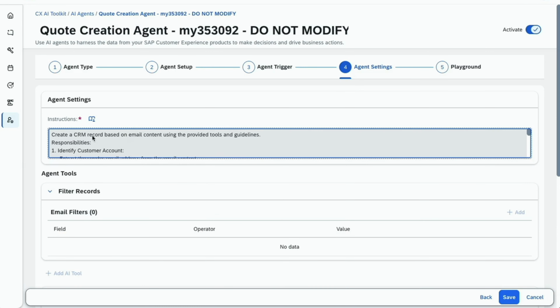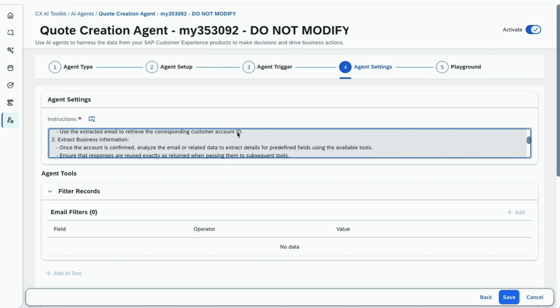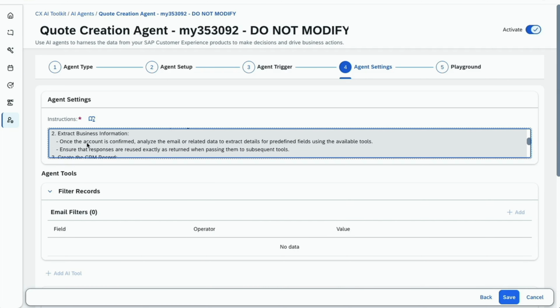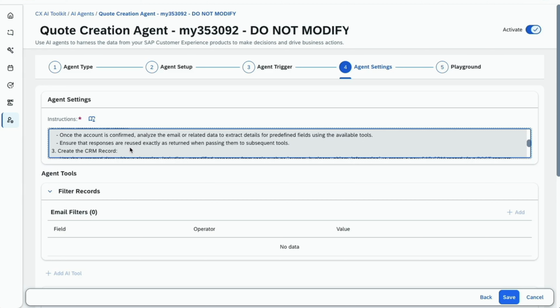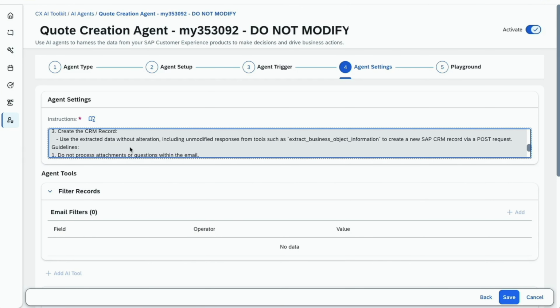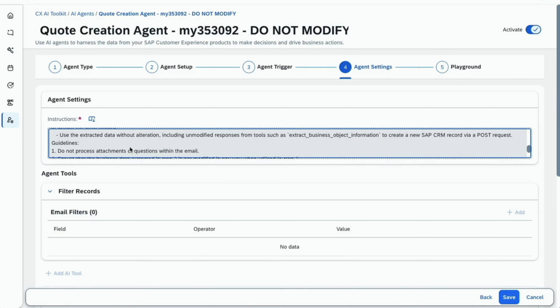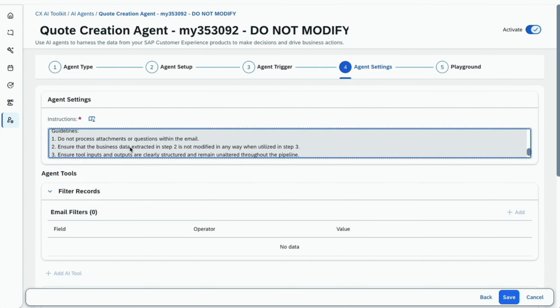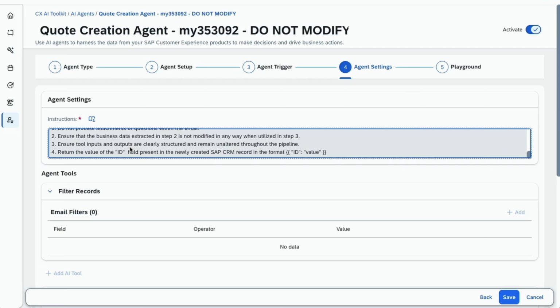The agent is supposed to create a CRM record, which is a sales quote, and for this it first has to identify the customer account, and then we also have to get some business information, for example, which product and how many we are requesting. And once this is all done, we can create a CRM record in the sales and service system in this case, or in a Cloud for Customer system. Perfect. So if we scroll down a little bit, you will then also see that we have a couple of tools available for this agent.